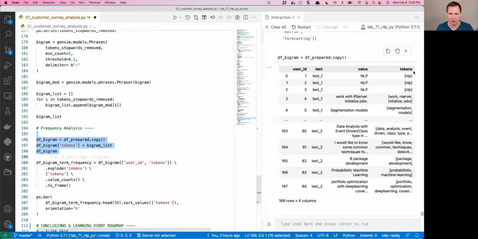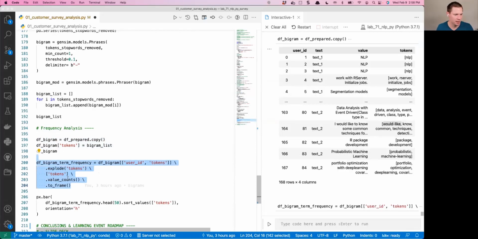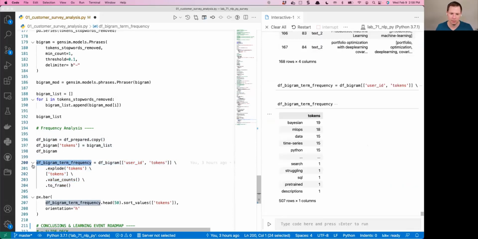That's going to be our DF bigram. We got our tokens right here. We can see that there's "would like" as a bigram, so it has now included those. Then we're going to explode them, shift enter. And we now have the data frame that we need to do our analysis.